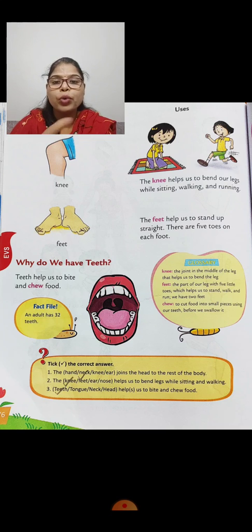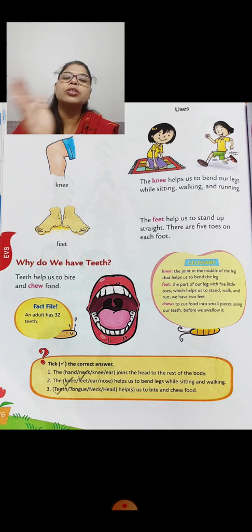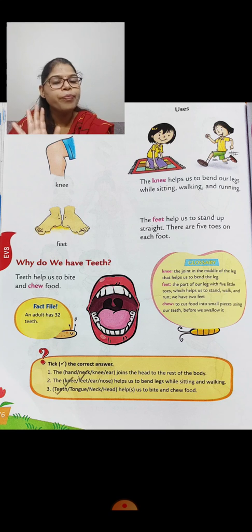Look at that picture of feet. On one foot there are 5 toes and on the second foot also 5 toes. With the help of our feet we can run, we can walk, we can jump. So students, these are the different uses of our body parts, and all our body parts are very special.